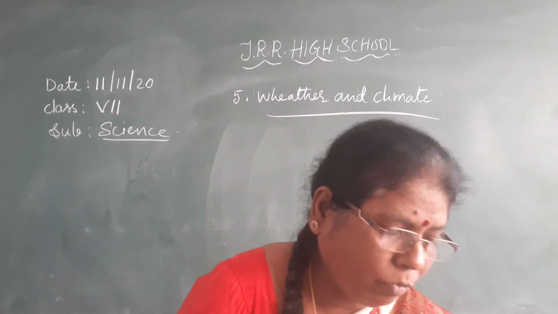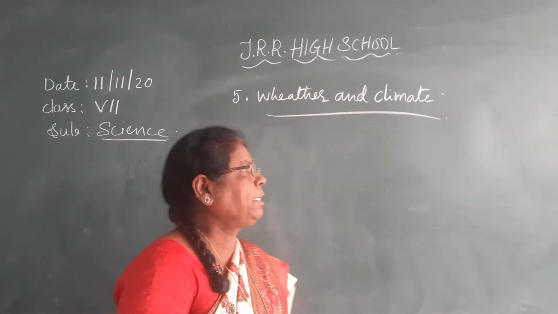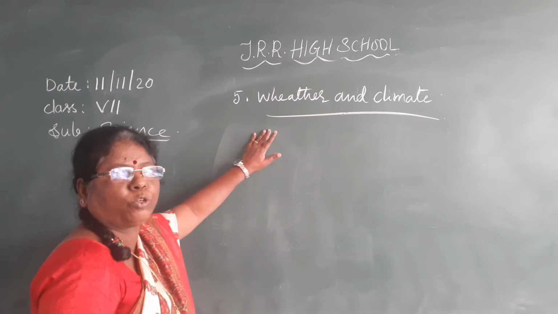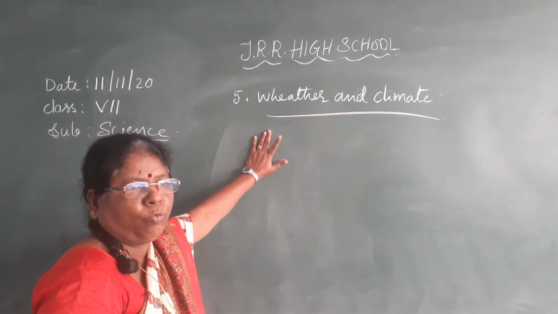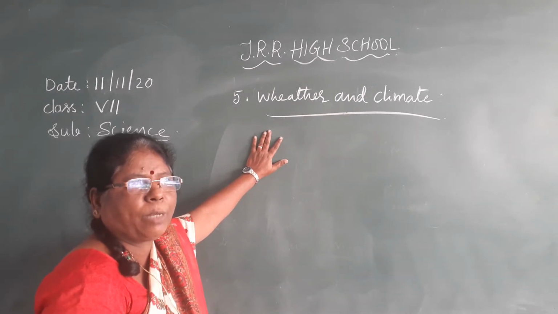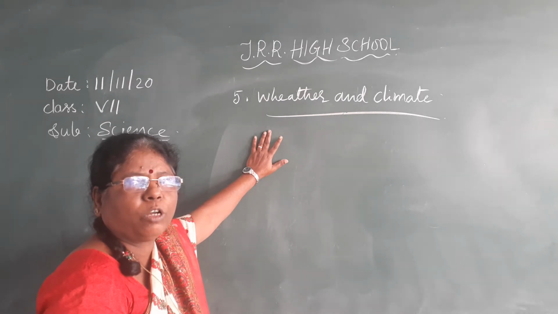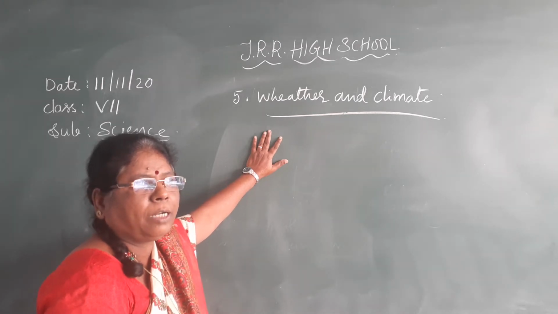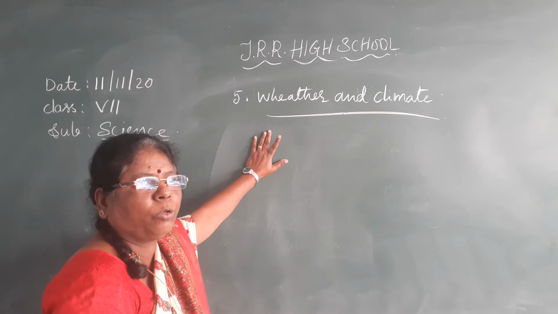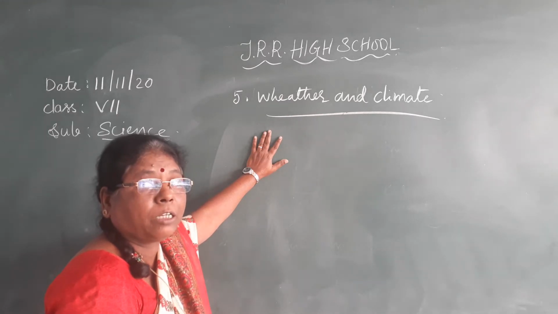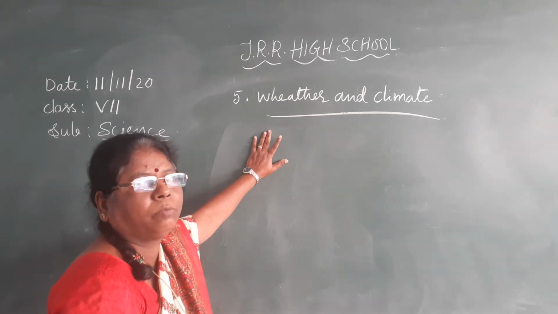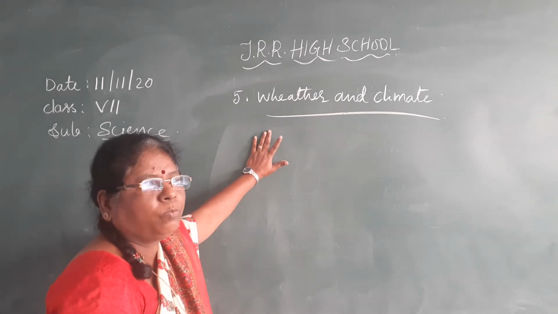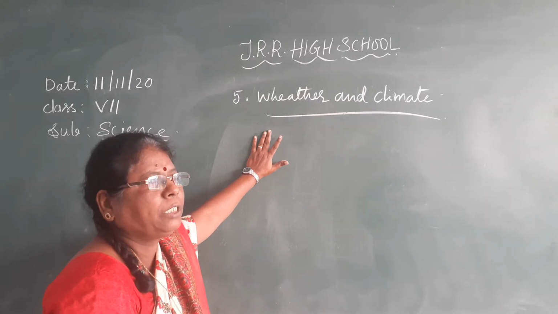So, what we have discussed in weather and climate, weather report, weather forecast, already I explained to you. What are the components of the weather? Maximum and minimum temperature, rainfall, humidity, sunrise, sunset, isn't it? Sun, wind, and wind speed. These are the components we already discussed.